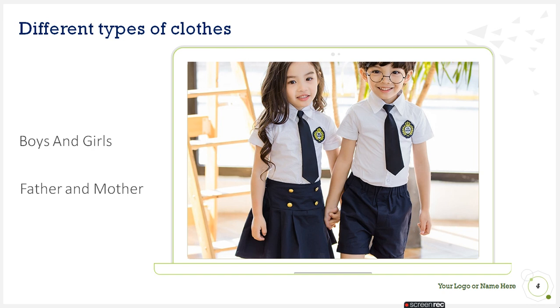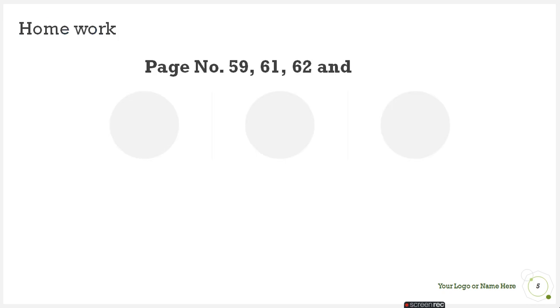So let's go for today's homework. Page number 59, there are some pictures given in dotted lines, so you have to color them, and after coloring you have to fill in the blanks. You have to complete the names of the clothes. Then go to page 61, the last page. There is one missing letter that you have to complete. And then page number 62.